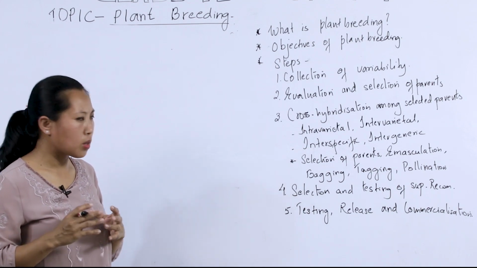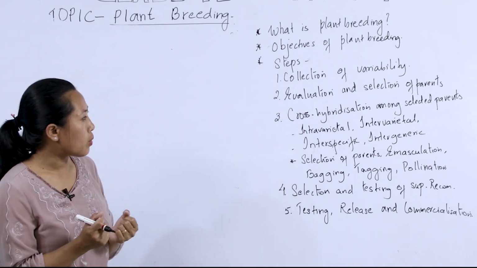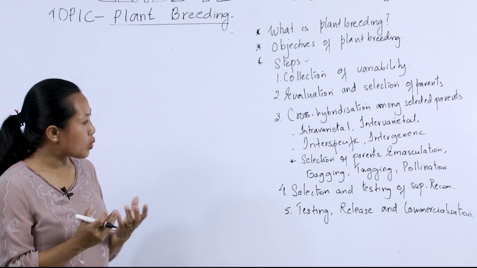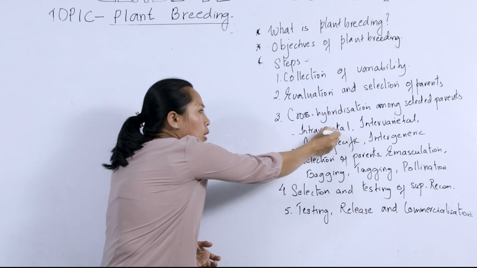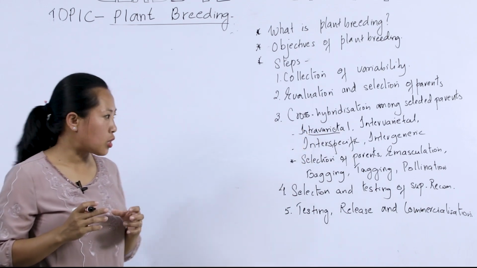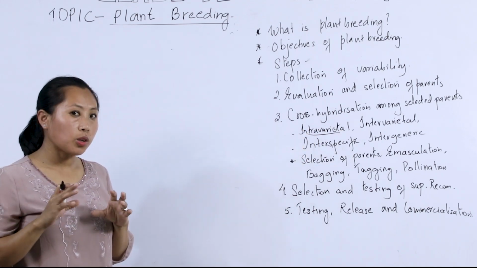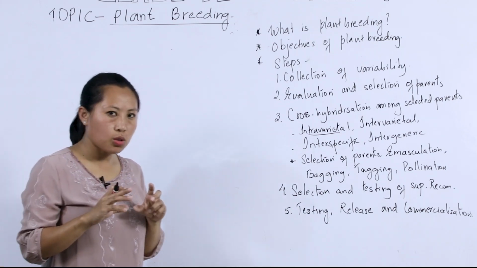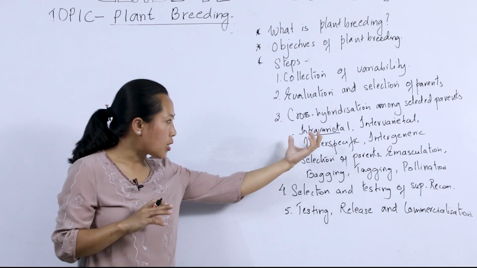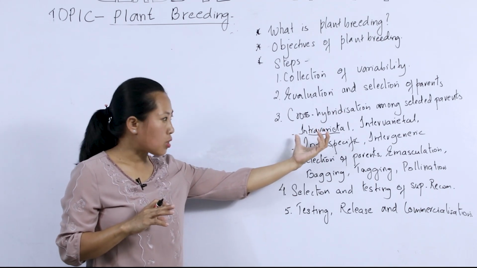The first is intravarietal hybridization, which is the cross between individuals belonging to the same variety. Okay, a cross between two individuals of the same variety is known as intravarietal hybridization.